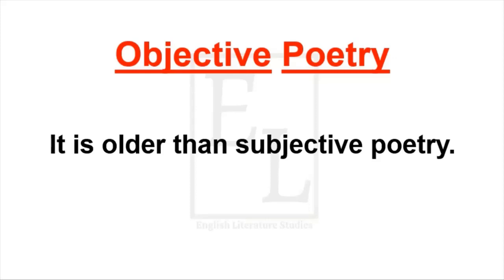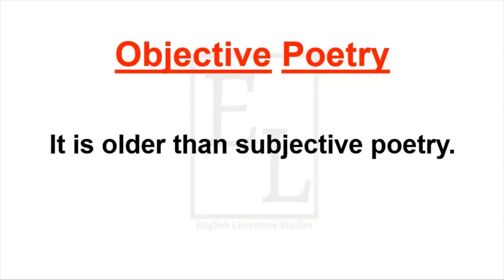Objective poetry is older than subjective poetry. In ancient times, people used to record their stories of bravery, bloodshed, battlefield, sacrifice, wisdom, everything. They used to record everything in the form of oral literature, and they used to sing those stories in streets and open places.